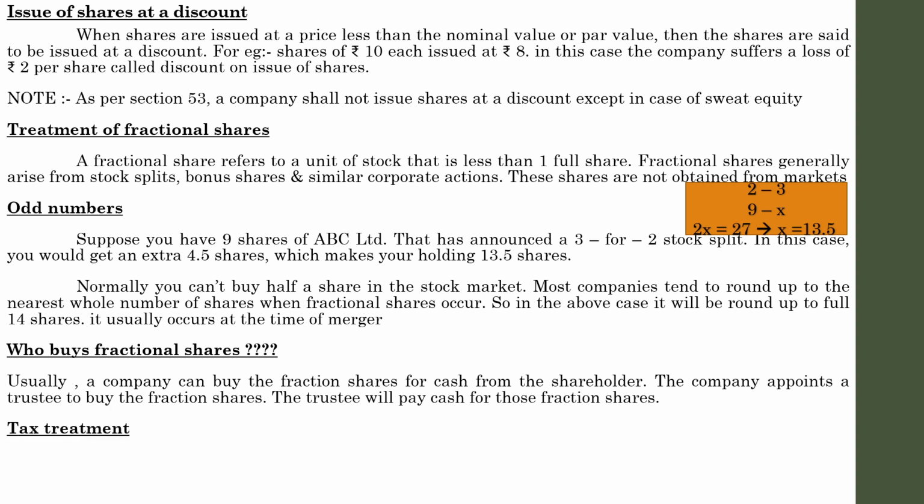Next one, tax treatment. With regard to shares, reselling the shares, exchanging the shares, in all those situations, the shareholder or whoever is dealing with such transactions may earn some sort of profits. In accounting terms, that profit is known as capital gain. For capital gain, whoever has earned such profits or benefits must pay tax. So that is known as capital gain tax. So how is the tax treatment done in such situations?